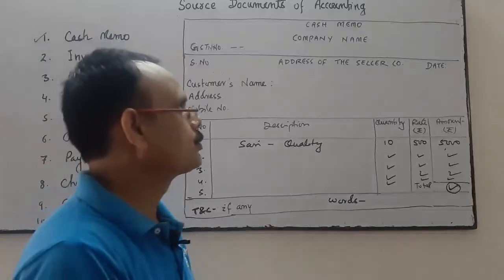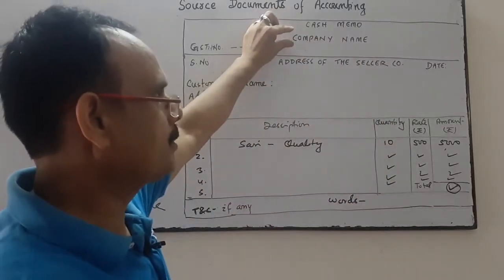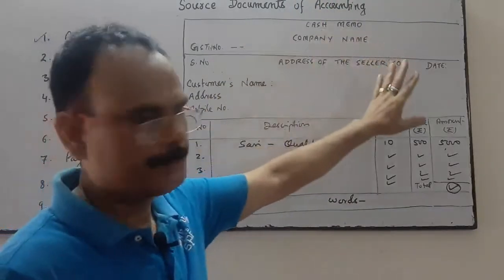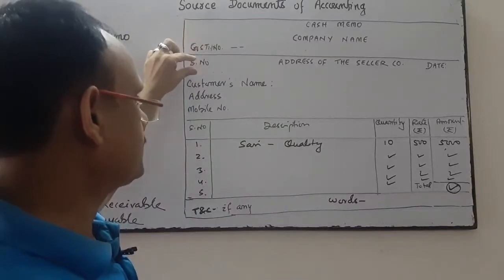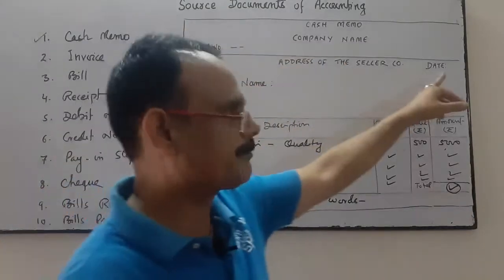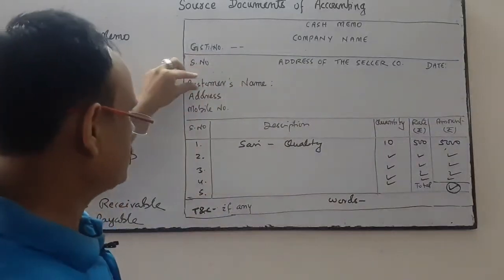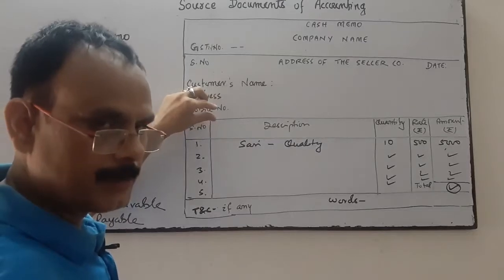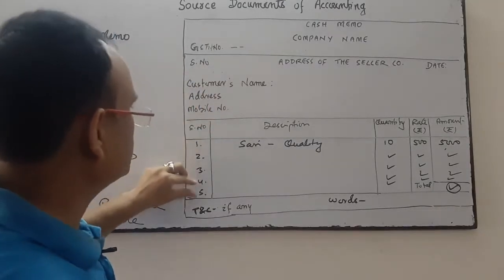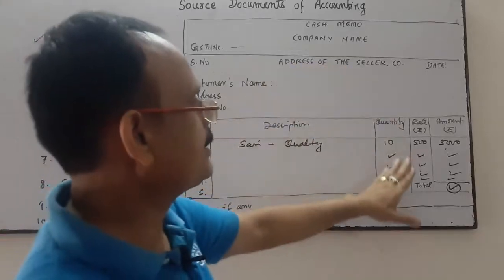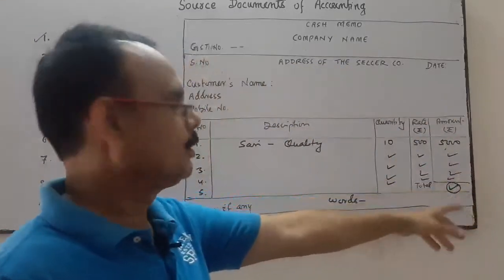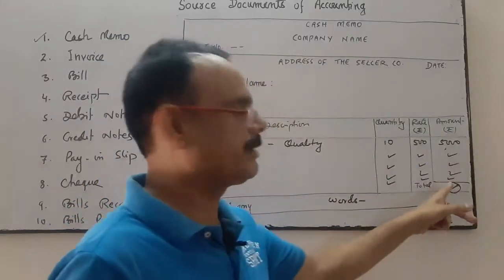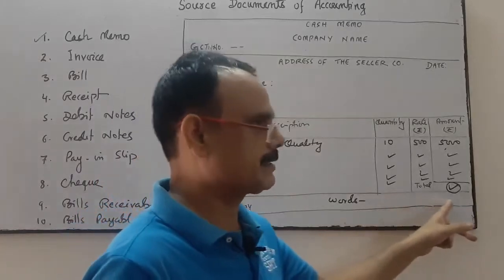So heading will be the cash memo, name of the company, address of the company, GSTN number, serial number of the cash memo, date of transactions, customer's name and address, mobile number, email ID, GSTN number of the customer, serial number, descriptions, quantity, rate and amount. Total amount you write in word here also. Suppose here 12,000, so write in word 12,000.